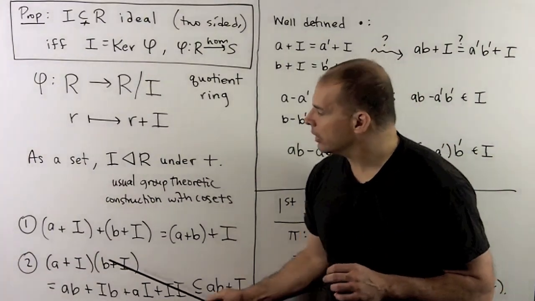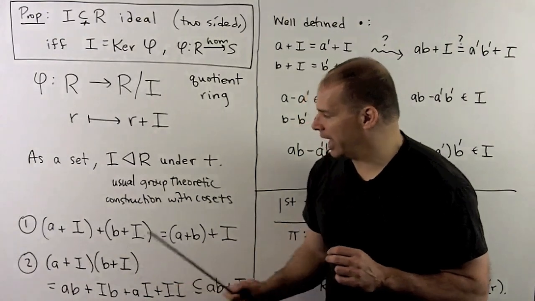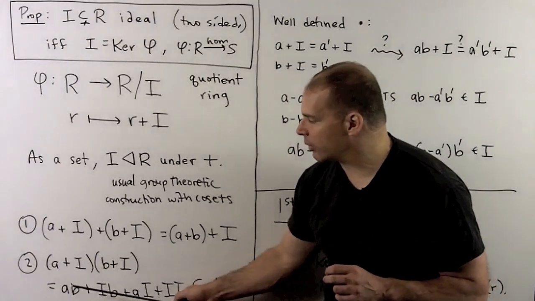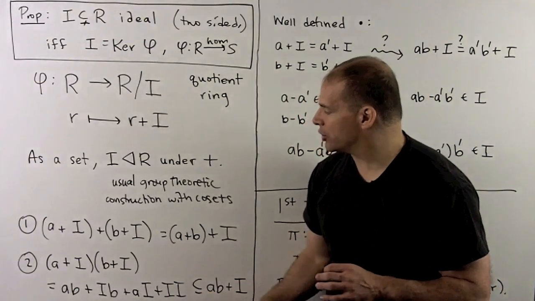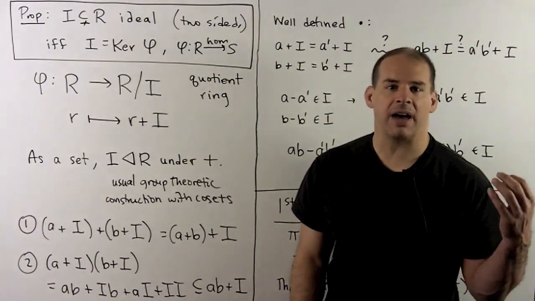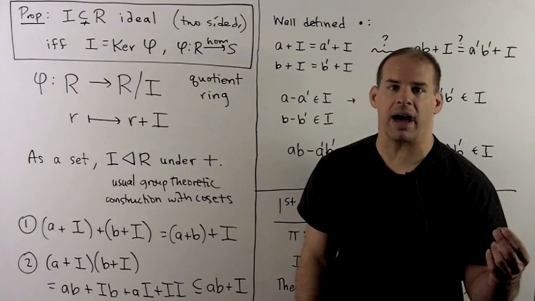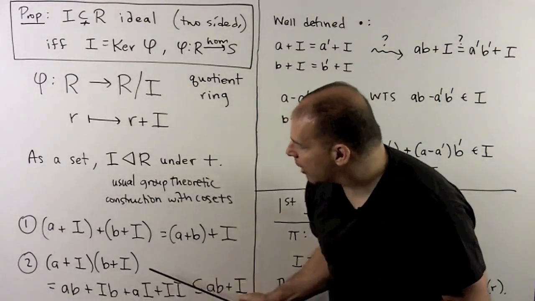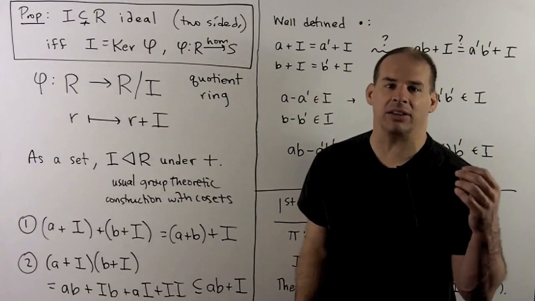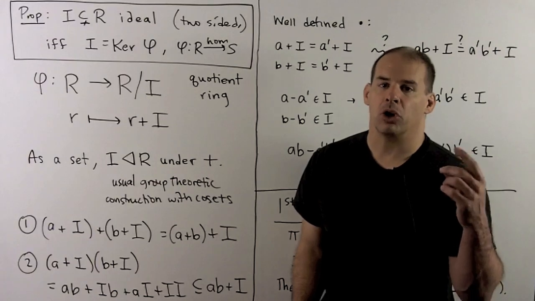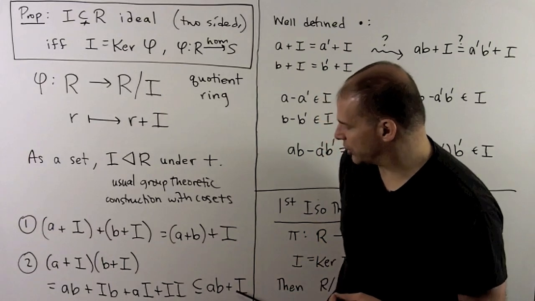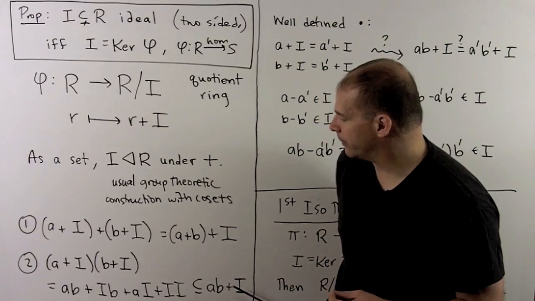What we do need to check, okay, so first, let's define multiplication. If I take (a + I) times (b + I), okay, we FOIL, what comes out? We have ab, I times b is going to be a subset of I, okay, it's a two-sided ideal. a times I is a subset of I, and I times I is also a subset of I. So if we work out the set product, what comes out is contained in ab + I, and it might not be exactly equal to ab + I. Regardless, that gives us an assignment of the product of these two cosets with another coset. So that's how we define multiplication.